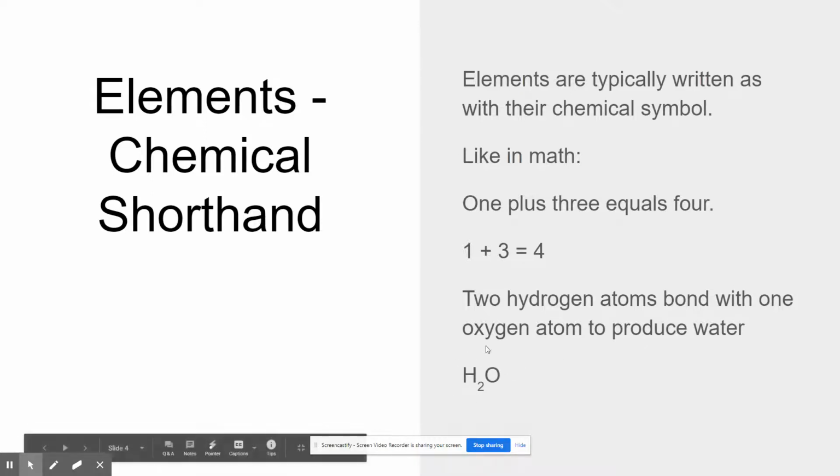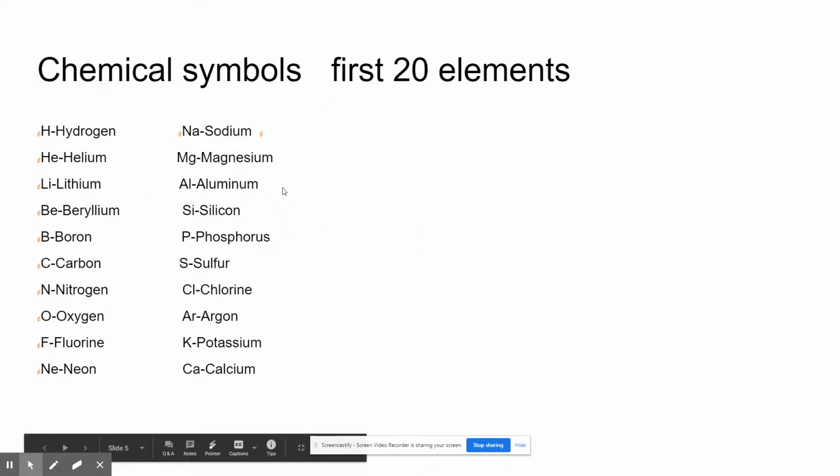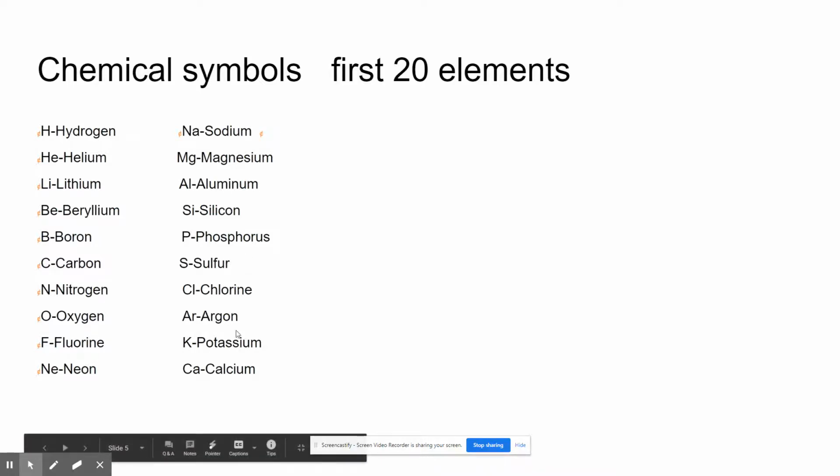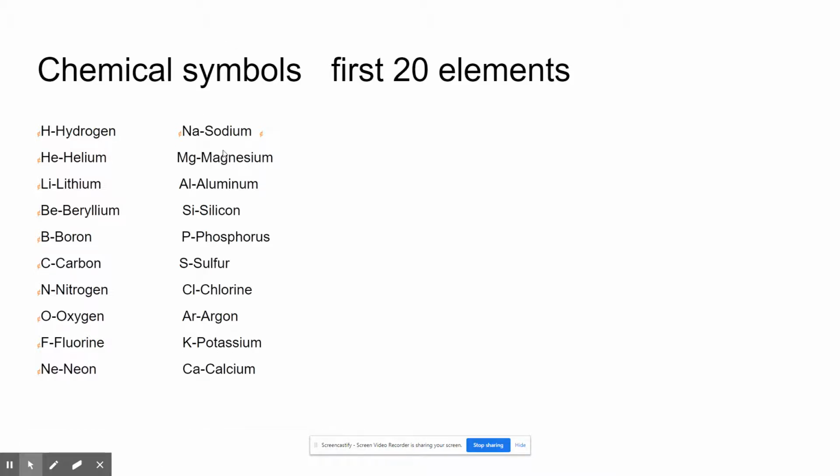So every element has its own unique chemical symbol. A lot of times we're going to spend time on just the first 20 elements. A lot of these make sense, like H represents hydrogen, He represents helium, lithium. But every now and then you'll get to some like potassium, where you're like, K is potassium? Well, you can't make it P because that's phosphorus. So a lot of times when you see these random ones where it's like, whoa, that's not close, what's happening there? Na is the same thing. I skipped right past sodium. You can't say S because it's sulfur.